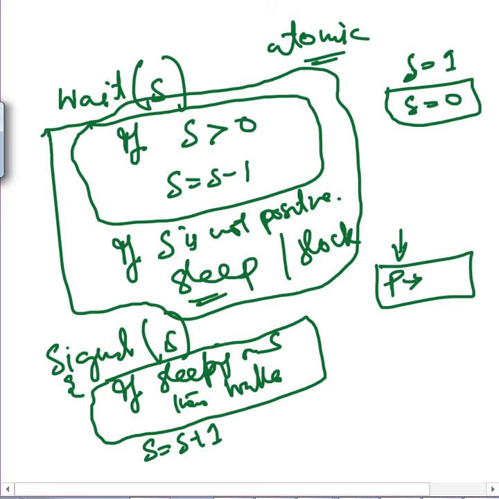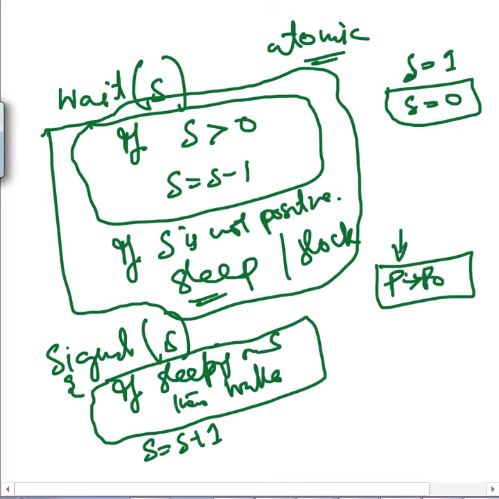So in a wait, we see if the semaphore s is greater than 0, that means it's positive, so decrement it and access the critical section. But if it is not, the process is blocked and put in a sleeping queue. And a signal, before releasing the lock, sees if somebody else is sleeping, so it wakes it up in a first come first served order, right. So wake that process whosoever has come and is sleeping.